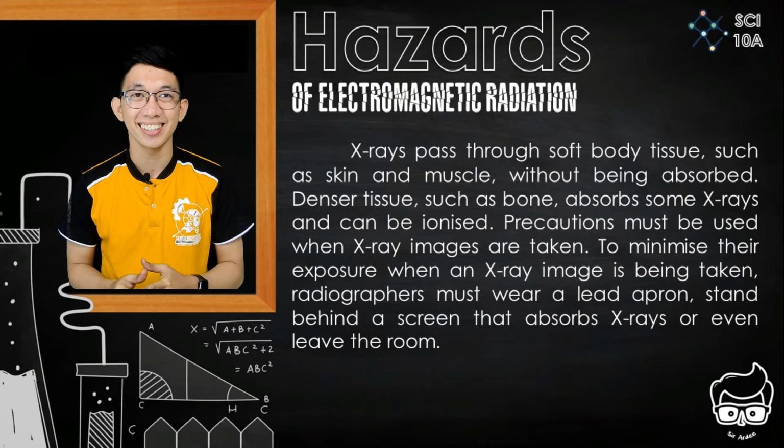X-rays pass through soft body tissue, such as skin and muscle, without being absorbed. Denser tissue, such as bone, absorbs some X-rays and can be ionized. Precautions must be used when X-ray images are taken. To minimize their exposure when an X-ray image is being taken, radiographers must wear a lead apron, stand behind a screen that absorbs X-rays, or even leave the room.